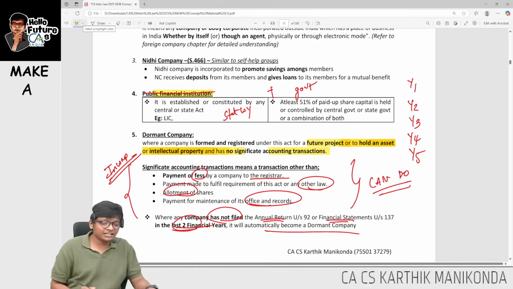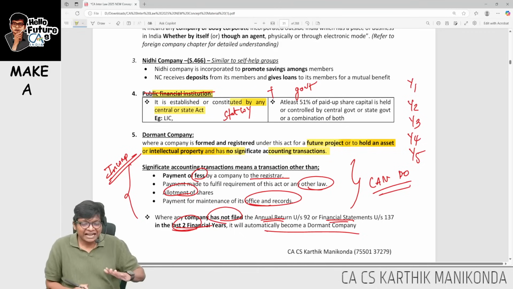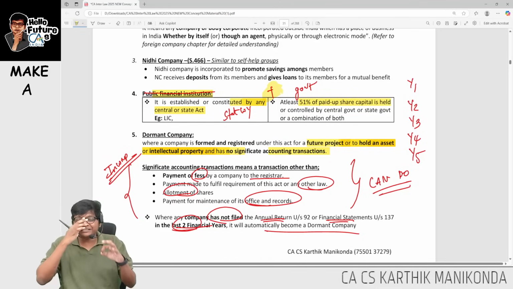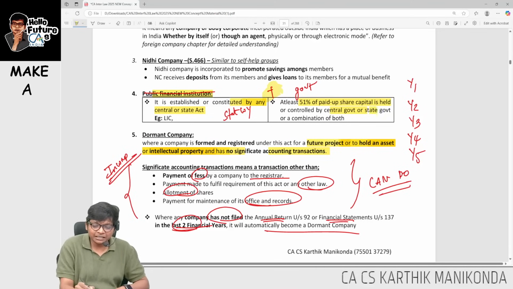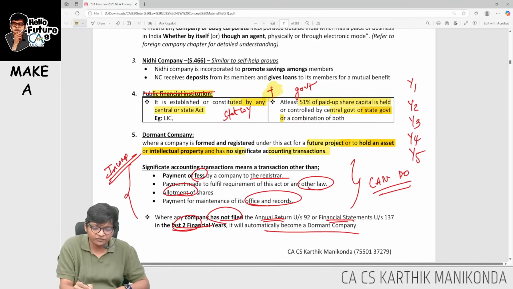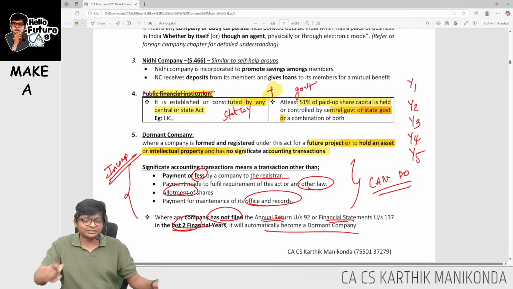So what is the statutory company definition? It's established under a central or state act, that is nothing but a special act, and they use the word 'and' at least 51% of paid up share capital is held by the central government or state government or a combination of both. Let me know in the comments whatever doubts you have, guys. I will be here. I will keep responding to you in the YouTube live itself, or later in the comments also. So a combination of central, state or both.